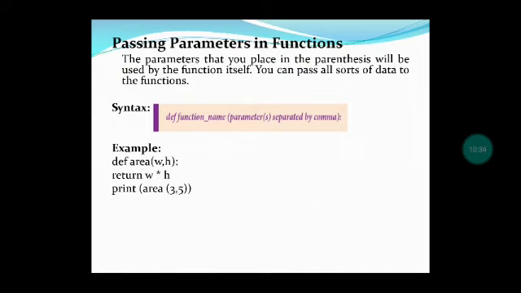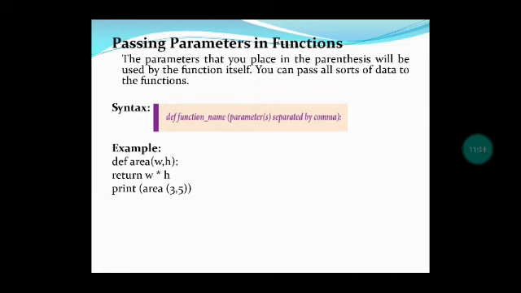Let us see another example for parameter passing. In this function, def area w comma h is given. Def is a keyword, area is the function name, and w comma h are the parameters. Here how many parameters have we used? Two parameters. Then we are using the return statement, w into h. After that we are calling the function, print area of 3 comma 5.